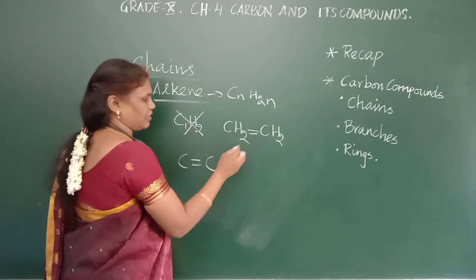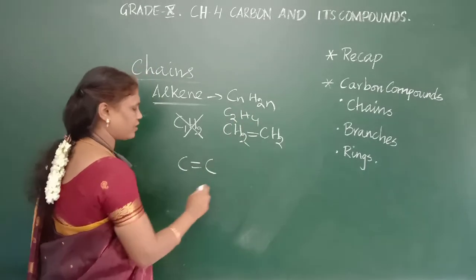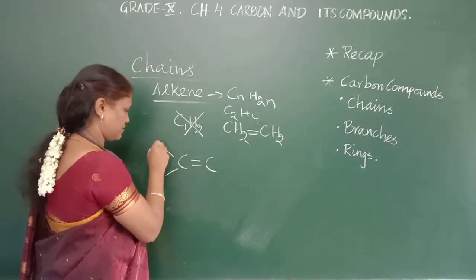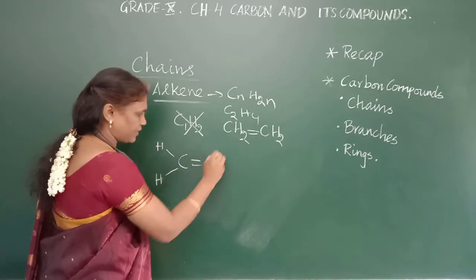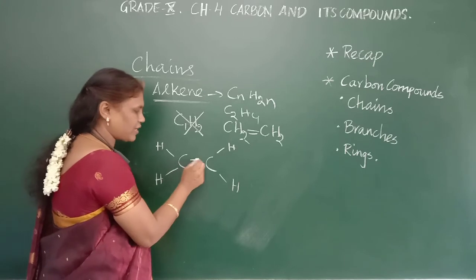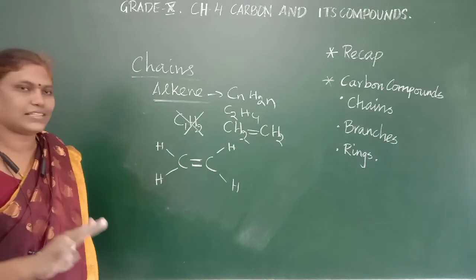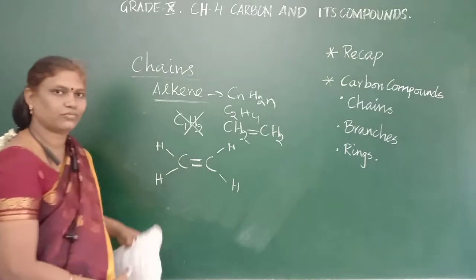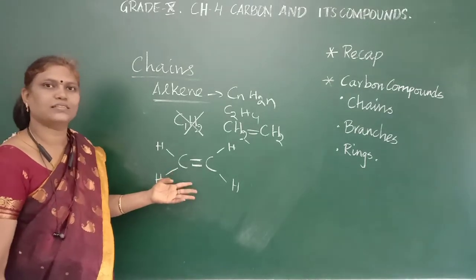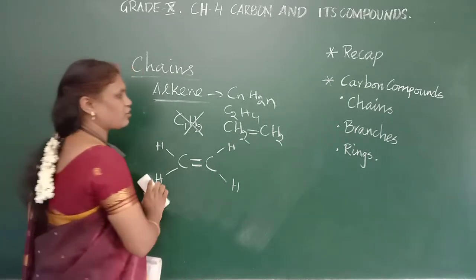Okay. Now ethene, C2H4. That is what I have written. How will the structure be? Each carbon will have only 2 hydrogens, 4 in total. That is why they are forming a double bond. In order to satisfy the valency, they are forming bonds among themselves. This is about ethene. Shall we go for the next?